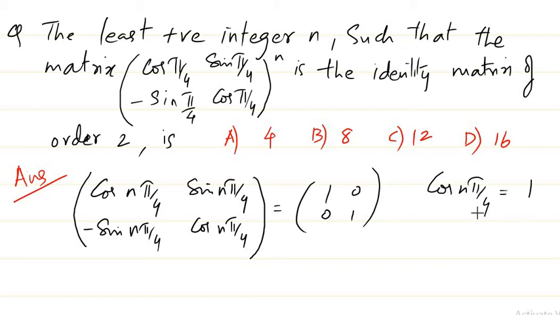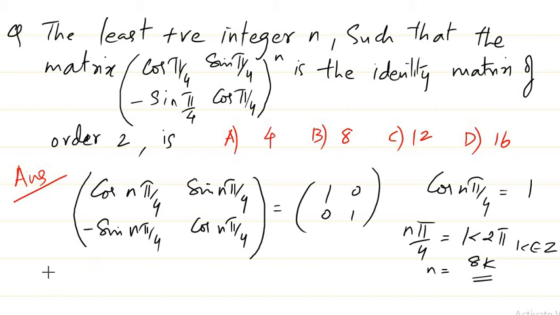We know cos x is 1 when x is a multiple of 2 pi. So n pi by 4 has to be k times 2 pi, where k belongs to Z. We can cancel out pi and pi, so you get n is equal to 8k.